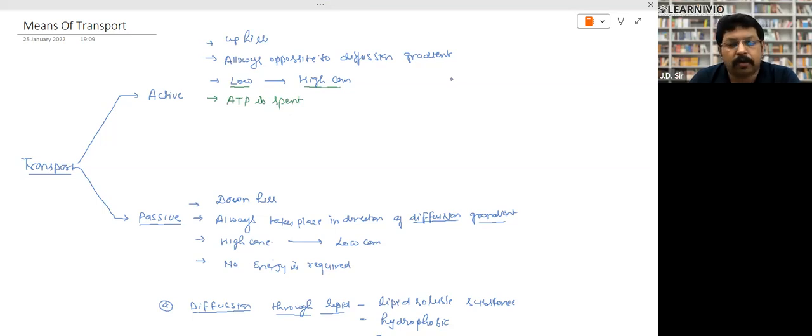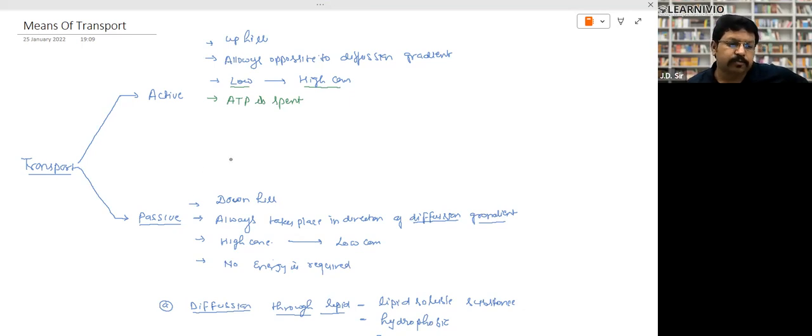And there was theory of how the transport takes place. Now, if we study it in terms of physiology, then the transport of substance takes place by two means, by active means and by passive means. The active transport and passive transport.